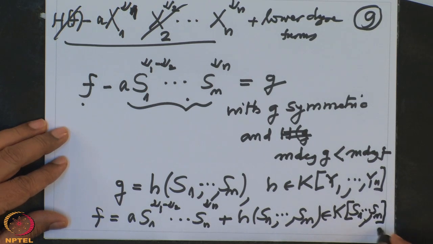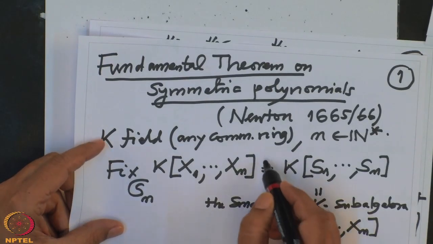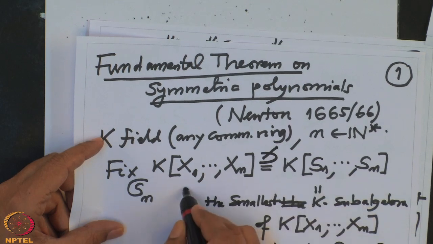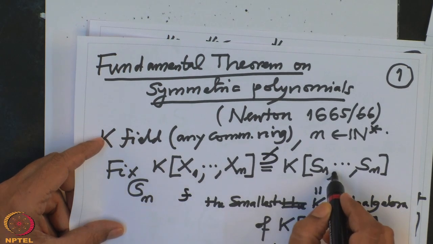So, that is what we wanted to prove. That finishes the proof of this. I will just show you what we proved. We proved this equality, because this inclusion is obvious, and we have taken an element here and proved it is here. Therefore, this finishes the proof of the fundamental theorem on symmetric polynomials, and this is a very easy proof.